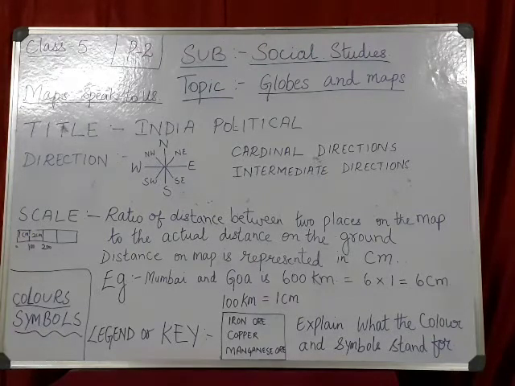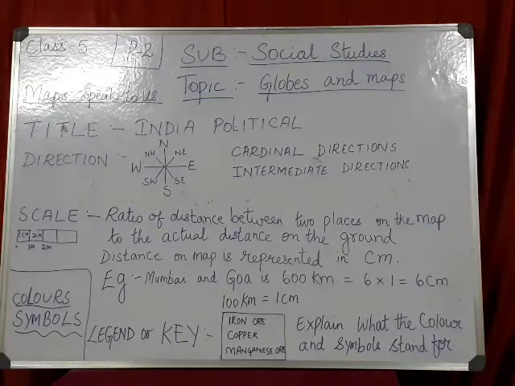Then we have for road, metalled road, unmetalled road. Those are the symbols given on the map. Then for boundaries, international boundaries, we'll have one symbol. Then state boundary, then district boundary. Then rivers, well, tank, canal and bridge.